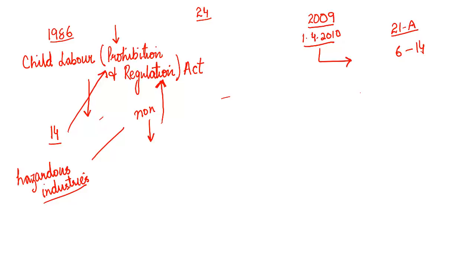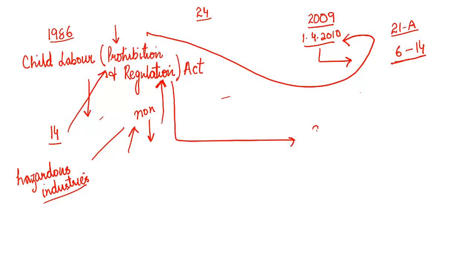Then there was a conflict between the 1986 law and the right to education law. If children in the age group of 6 to 14 have a fundamental right to education, how can these children work in non-hazardous industries? Now, to resolve this conflict, the Indian Parliament amended this law in the year 2016. This 2016 law makes it absolutely clear that children below the age of 14 cannot work, whether in non-hazardous or hazardous industries, except in family business and except in the entertainment industry.